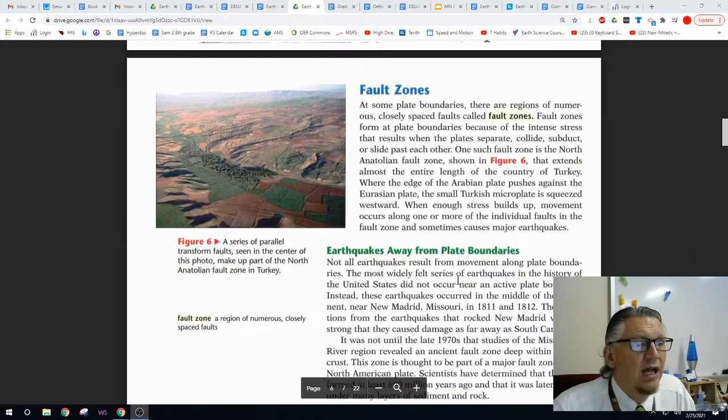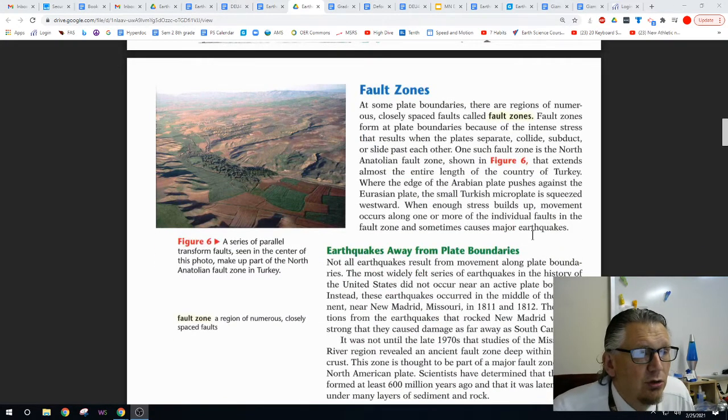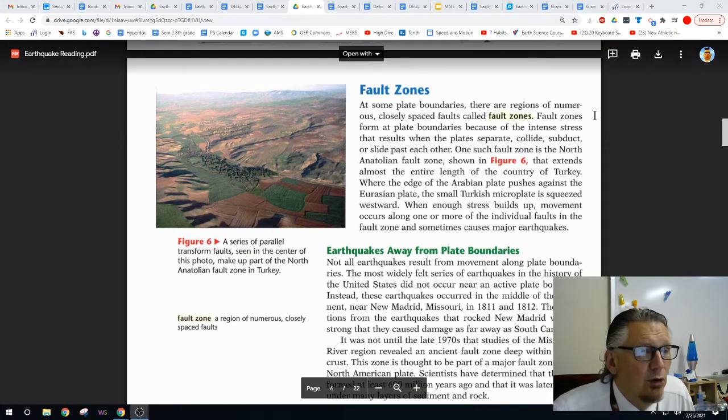Fault zones. At some plate boundaries, there are regions of numerous closely spaced faults called fault zones. Fault zones form at plate boundaries because of the intense stress that results when the plates separate, collide, subduct, or slide past each other.